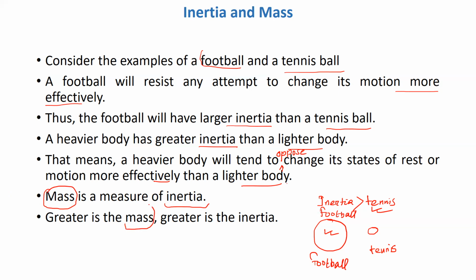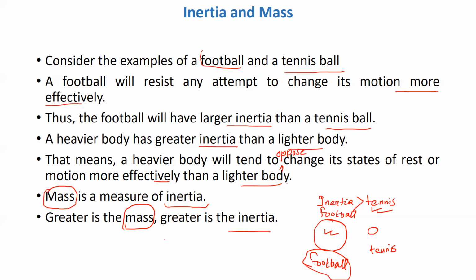As we have seen in this example, for the football the mass is greater, so greater will be the inertia. Why? Because the football will oppose any change in its motion more effectively than the lighter body or the tennis ball.